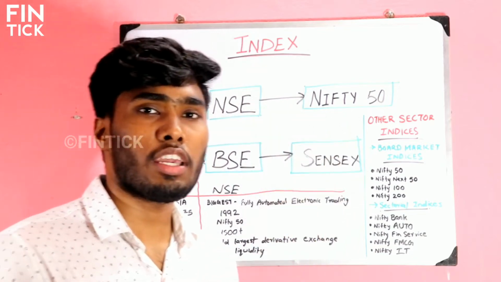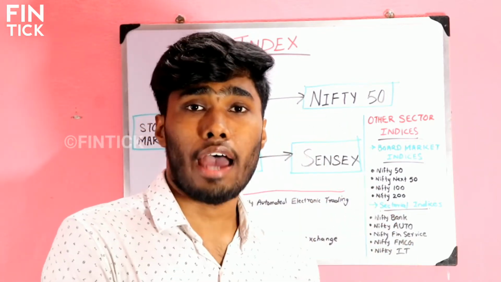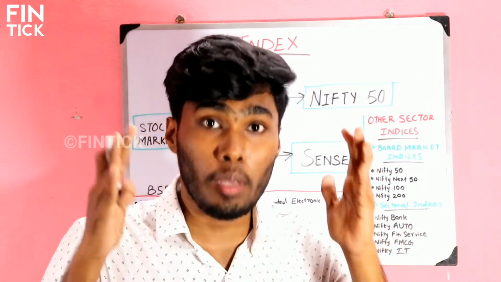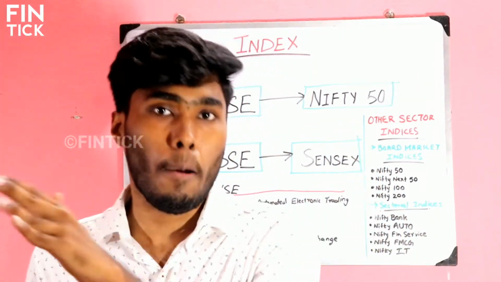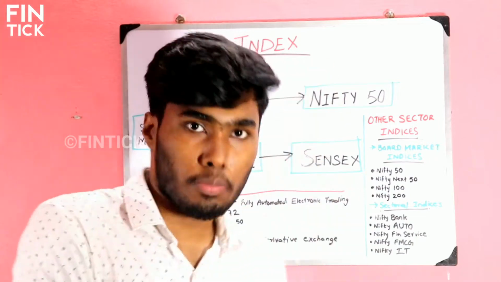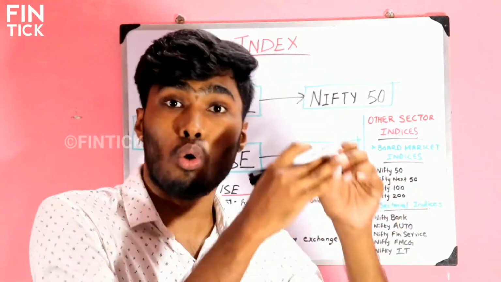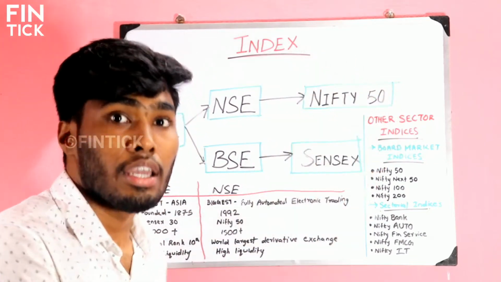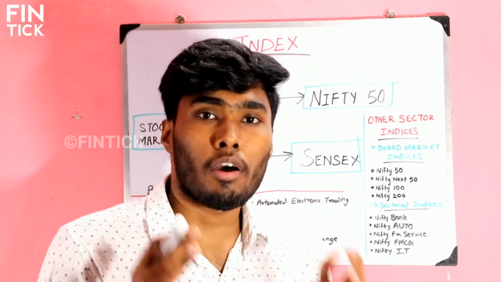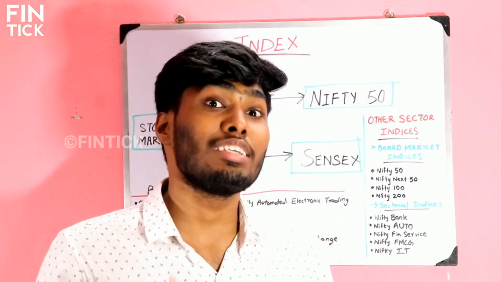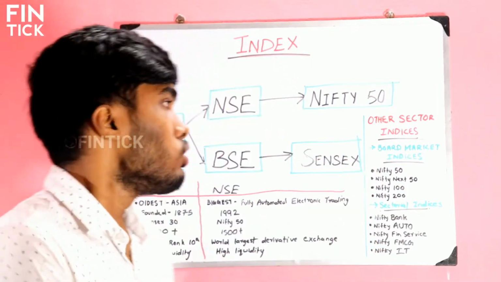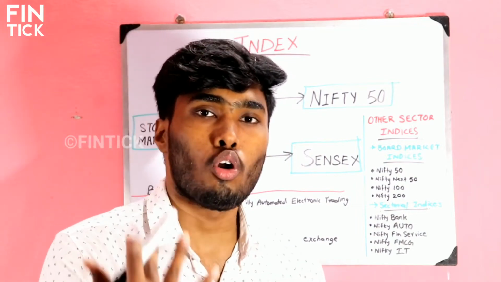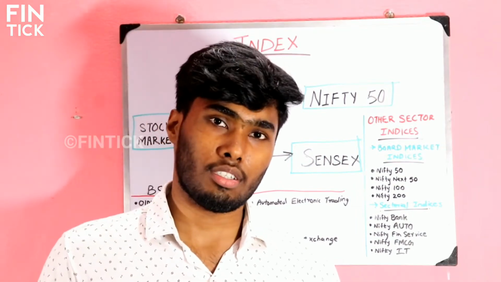So if the Nifty 50 is going up, it indicates that the overall performance of the first 50 companies is going up. The average performance of the first 50 companies is doing well. If the Nifty comes down, what if the Nifty crashes? It indicates that the overall performance of the first 50 companies is not good. So by only looking into Nifty 50, we can understand the overall performance of the first 50 companies, right?